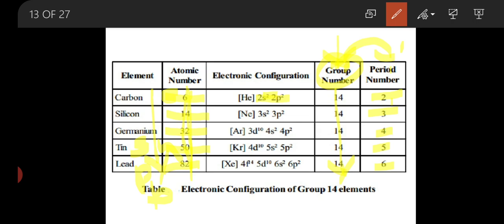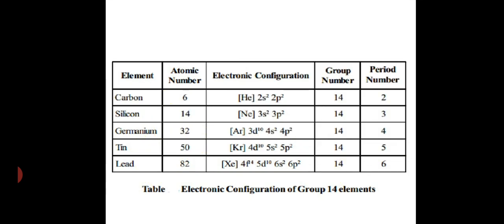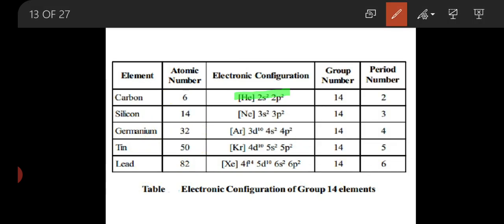Here you can see for carbon, atomic number 6, the period number is 2, and due to this the energy levels are 2s and 2p. Is that clear?